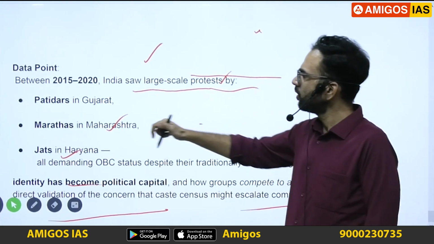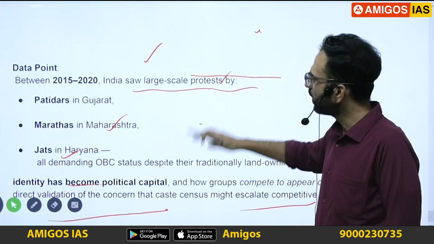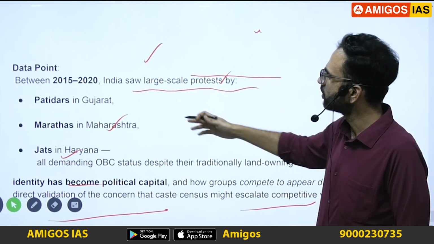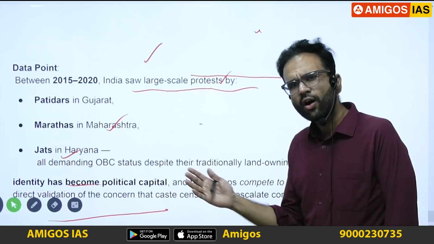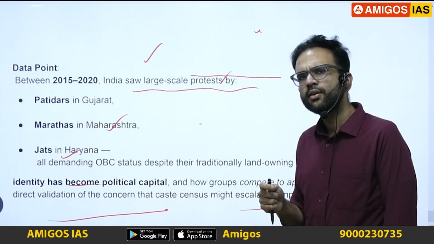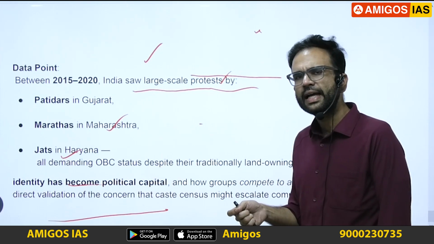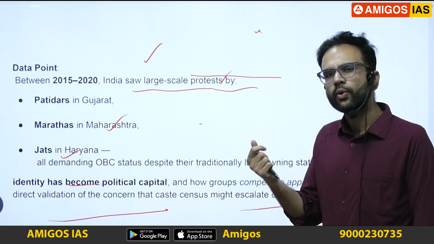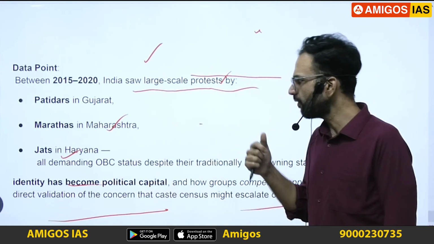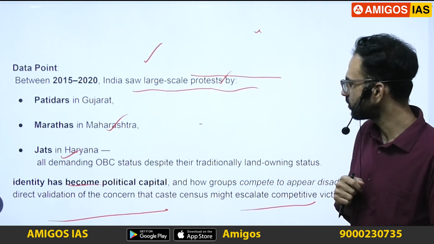Between 2015 and 2020, there were many protests, whether it is the Patidars in Gujarat, Marathas, Jats, all of whom were considered to be not so backward, either in terms of the social standing they have in those respective states or through economics, and they have been demanding this OBC status.